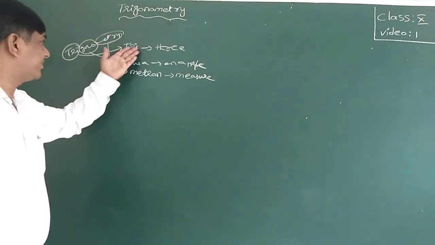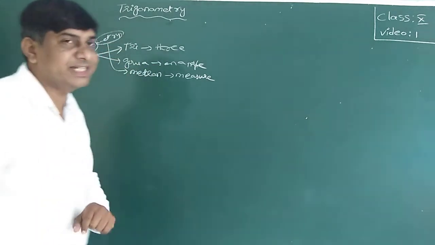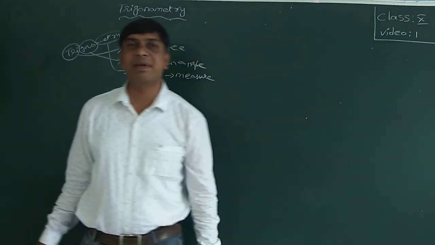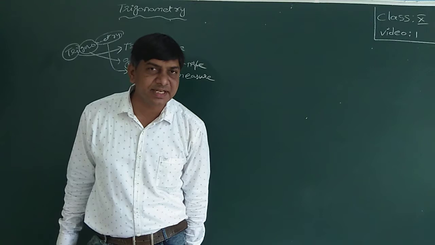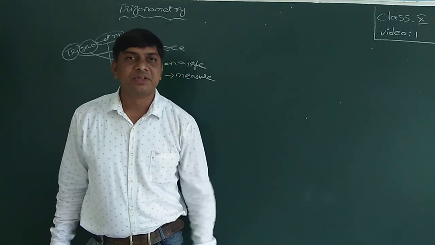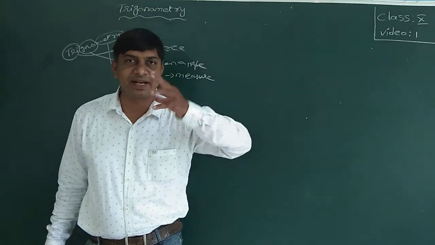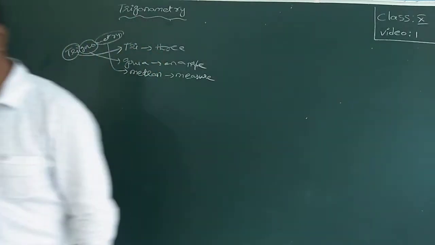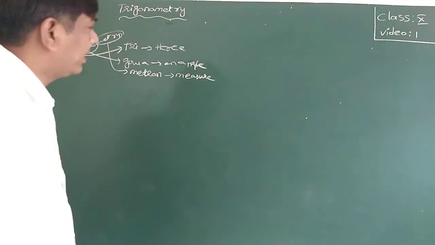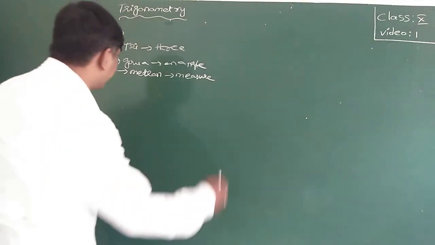Trigonometry is derived from the Greek words: gonia means an angle, metron means measure. Three-angle measurement. It is an analytical study of a geometrical figure which has three-angle measures. That is nothing but a triangle.